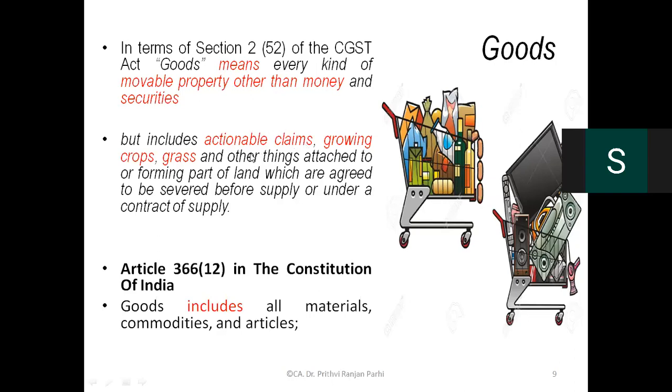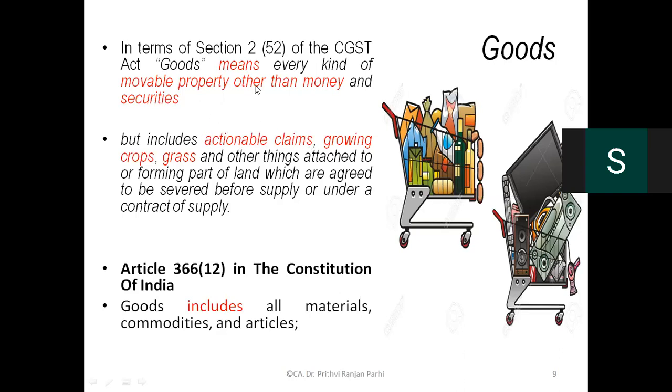One point you have to remember: in this definition of goods, actionable claim has been specifically included. Actionable claims I have discussed in detail. I told you it's a kind of debt or claim which is recognized by civil code. There is a detailed definition of actionable claim, but at this stage we'll understand it like this.